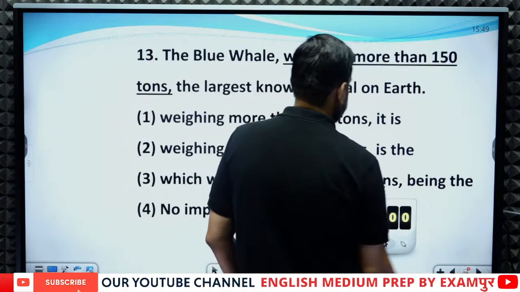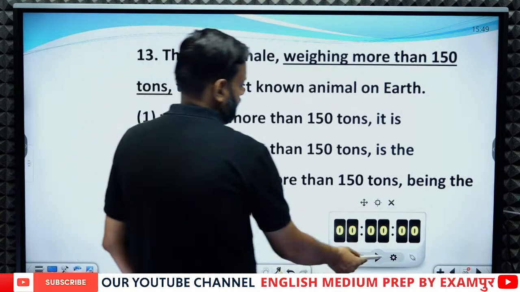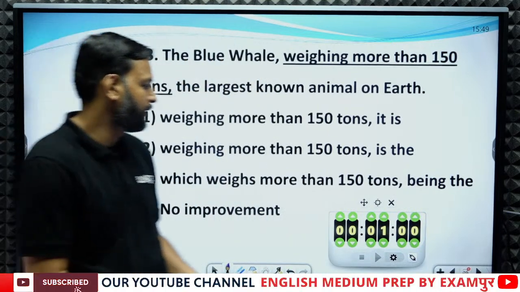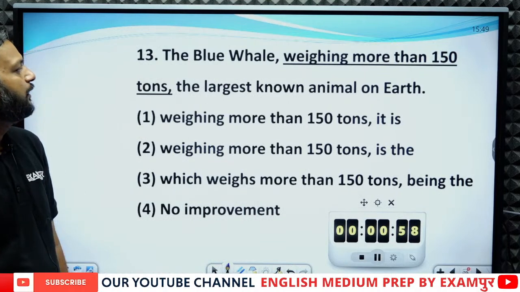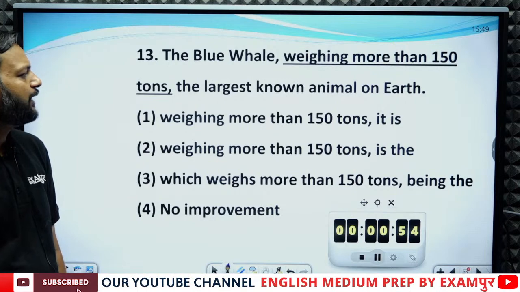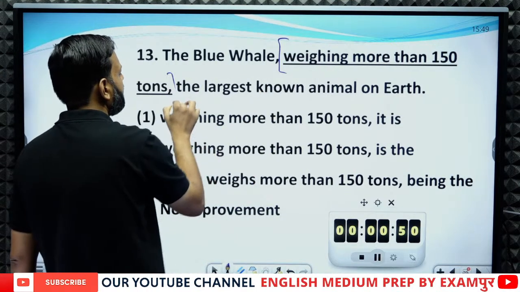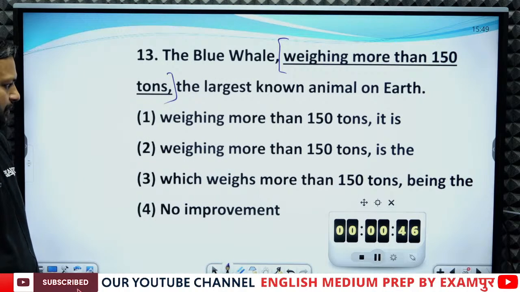Let's see the next question. I am giving you 1 minute. The blue whale, weighing more than 150 tons, the largest known animal on earth. So this is the underlined portion: the blue whale, weighing more than 150 tons.